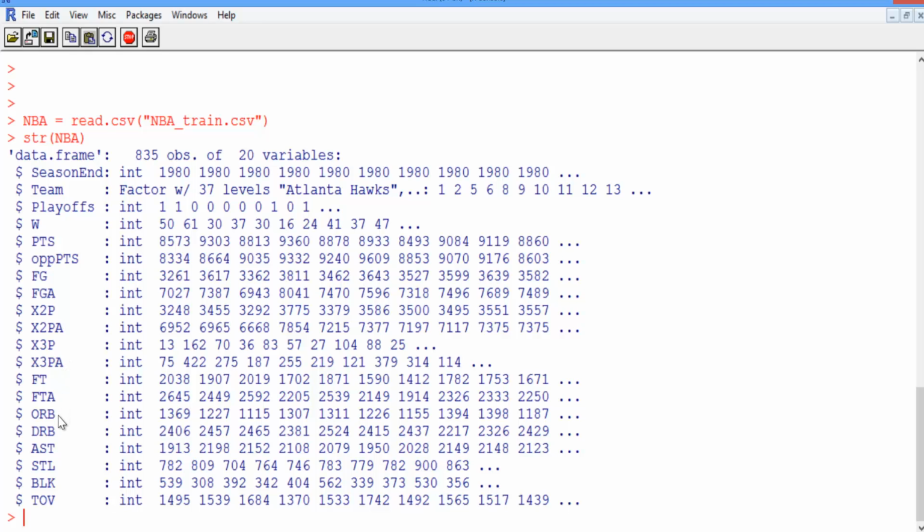So moving on to the rest of our variables, we've got ORB and DRB. These are offensive and defensive rebounds. AST stands for assists. STL stands for steals. BLK stands for blocks. And TOV stands for turnovers. Don't worry if you're not a basketball expert and don't understand exactly the difference between each of these variables, but we just wanted to familiarize you with some common basketball statistics that are recorded and explain the labeling notation that we use in our data. We'll go on to use these variables in the next video.